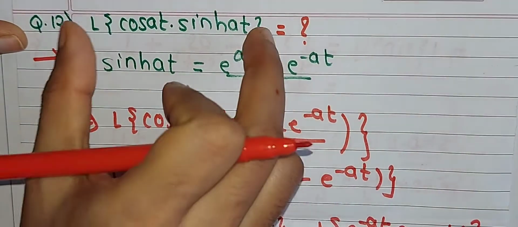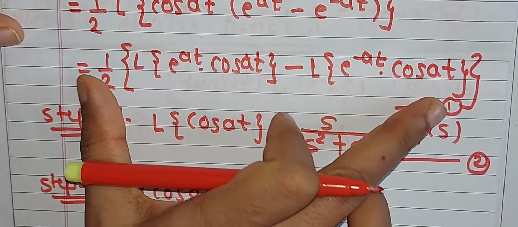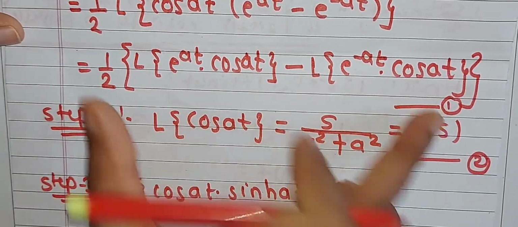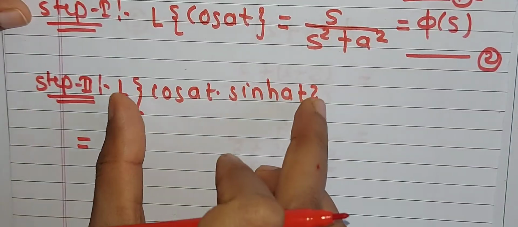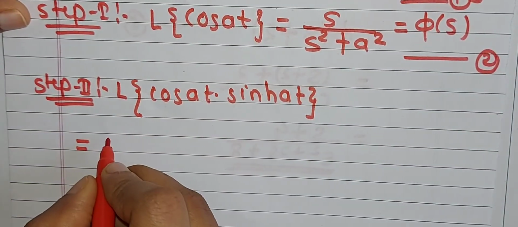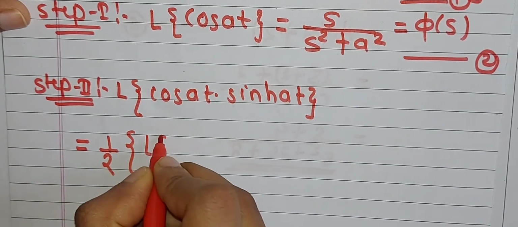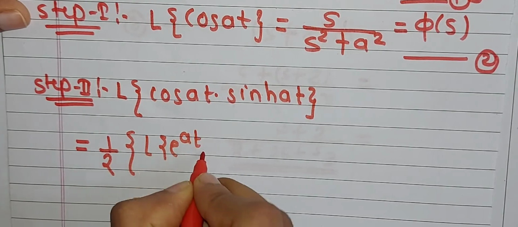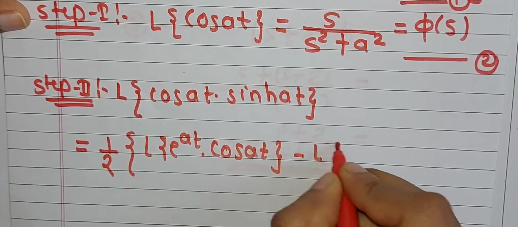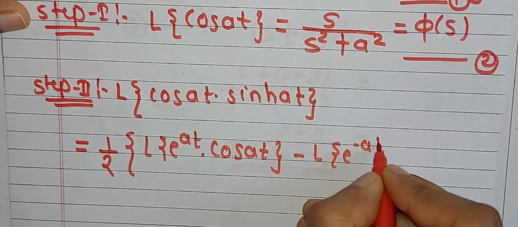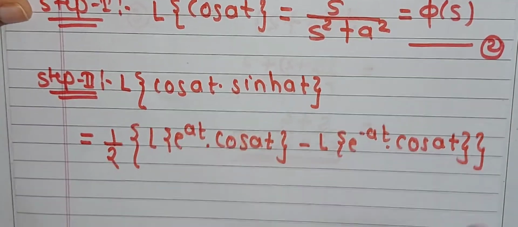We solved this equation a little and finally obtained the simplification in equation number 1. Therefore we can write this equation in place of this, that is, by equation number 1 we can write this function as 1 by 2 into Laplace of e raised to at into cos at minus Laplace of e raised to minus at into cos at. So this is nothing but equation number 1.